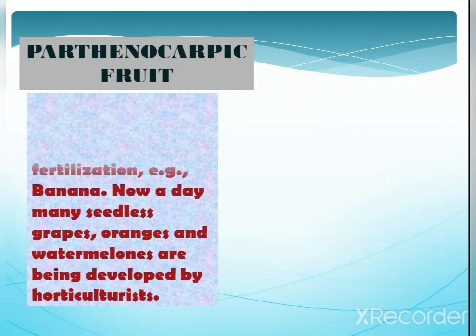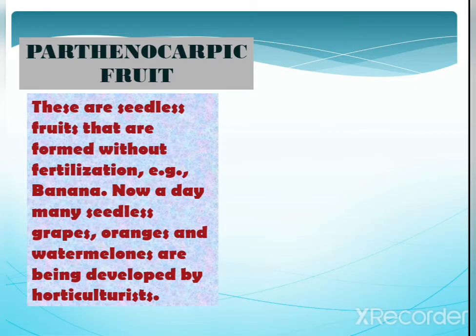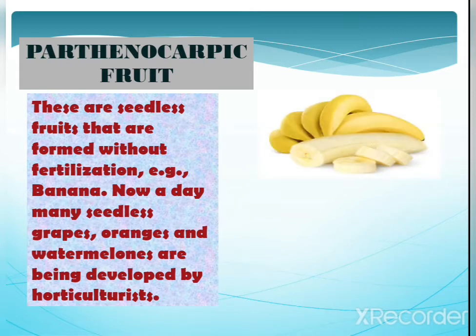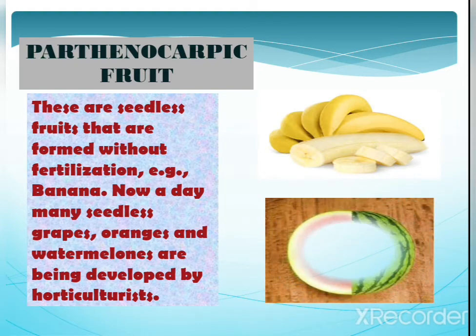Parthenocarpic fruits are seedless fruits that are formed without fertilization. The example is banana. Nowadays, many seedless grapes, oranges, and watermelons are being developed by horticulturists. This is the banana, and then this is the watermelon.